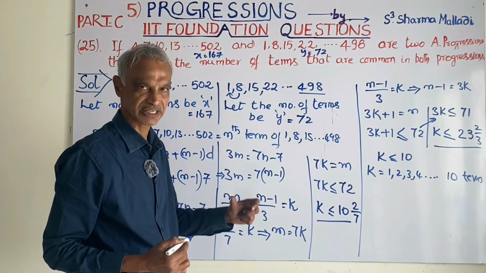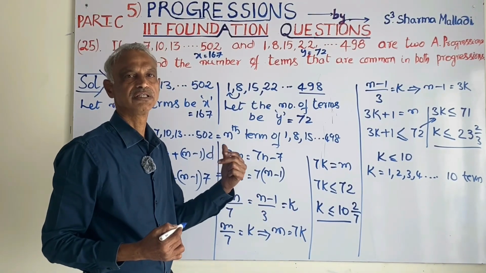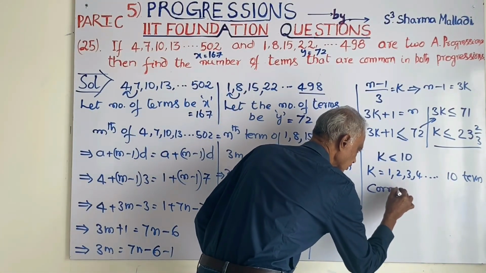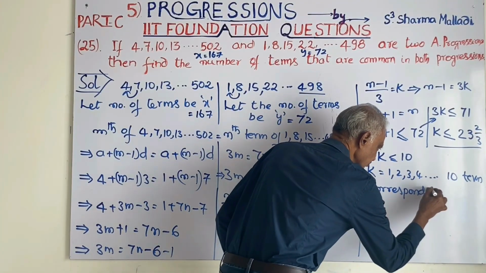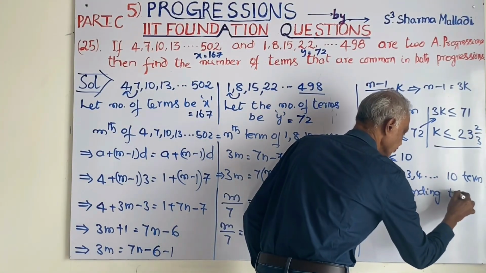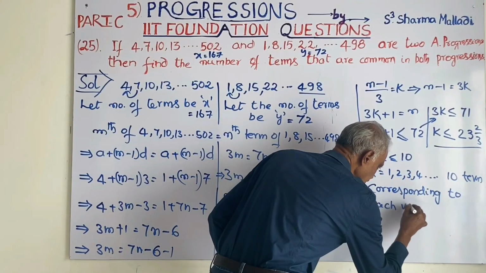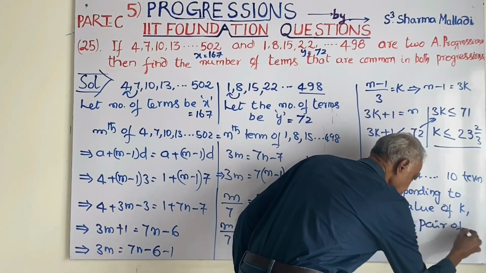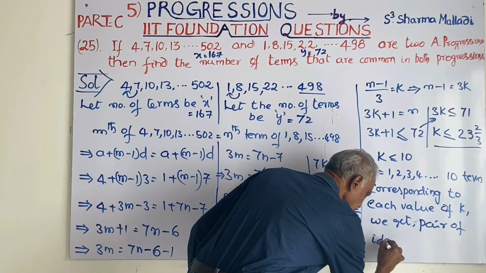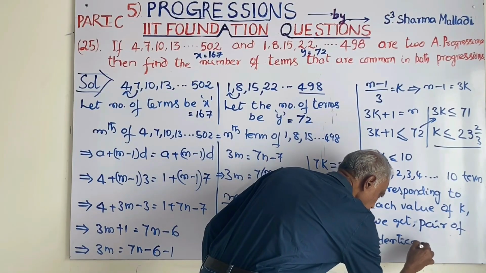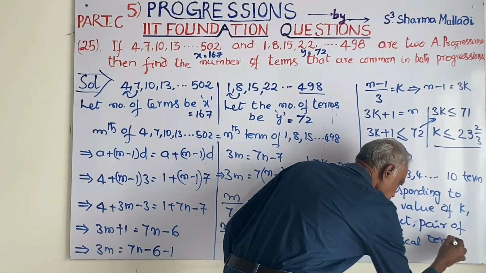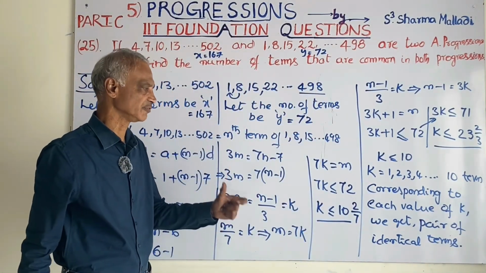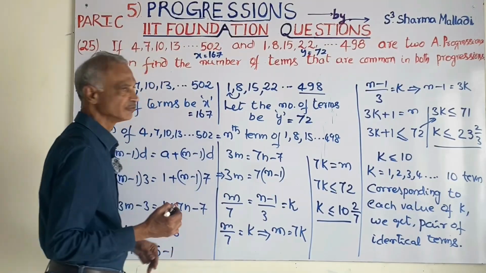Corresponding to each value of k, we get a pair of terms that are common to both the series, a pair of identical terms. Now, verification.